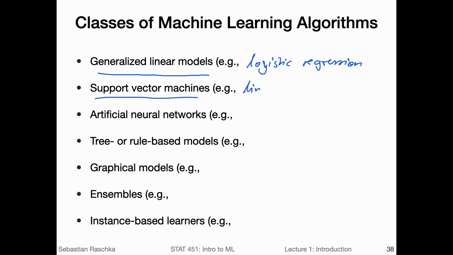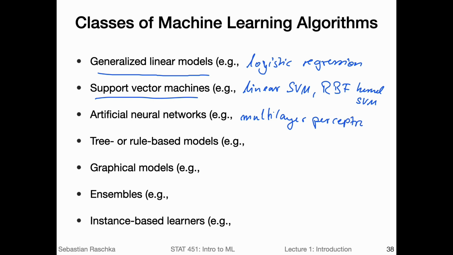Then we can have a linear support vector machine, and there's something called a radial basis function kernel machine. Let's call this RBF kernel SVM. We have artificial neural networks like the multi-layer perceptrons, or there are also recurrent neural networks and convolutional neural networks and so forth.